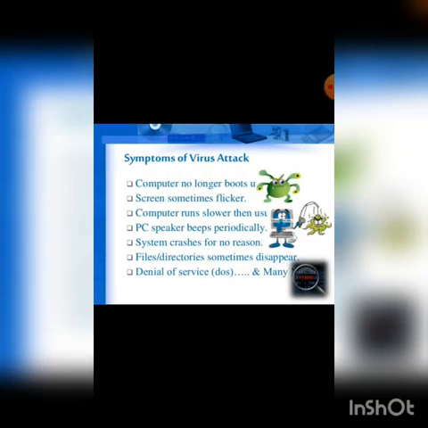Our next point is symptoms of virus attack. How do you understand? When you experience strange behavior such as distortion or characters not appearing on the screen when typed, then it is possible that a virus has affected the program that controls the display or the keyboard.